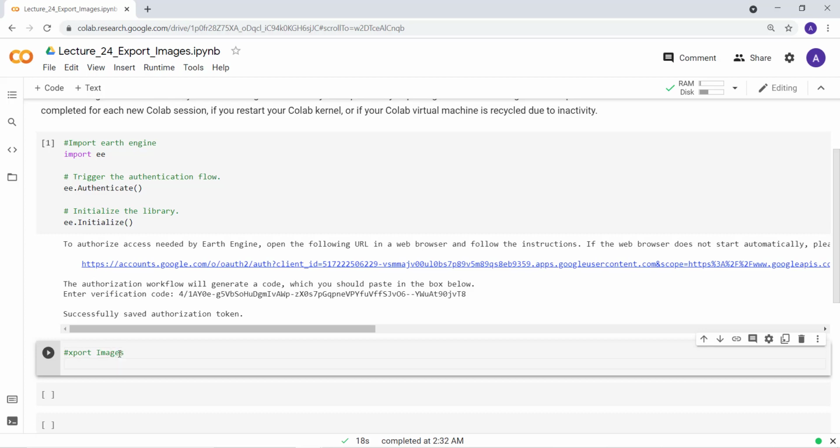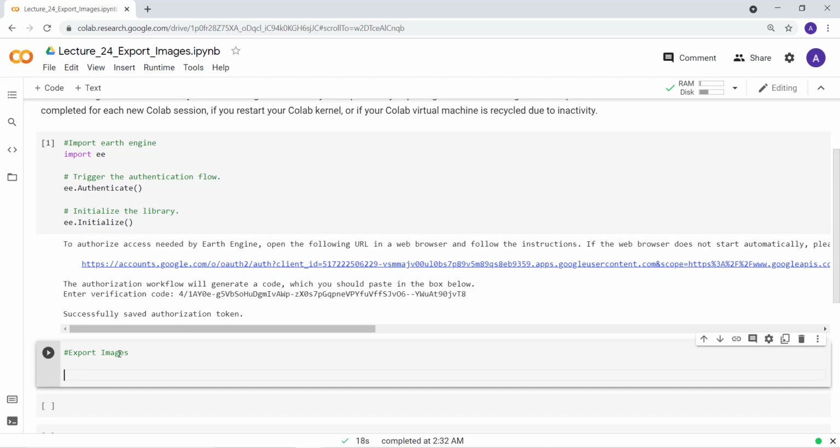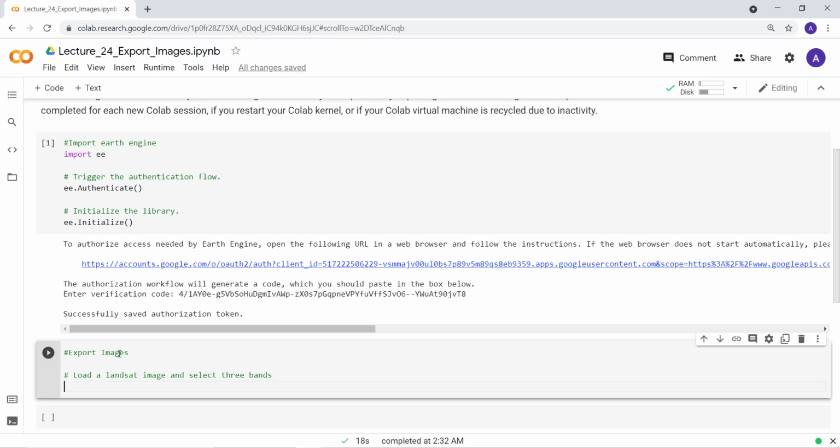So first thing is export image. That will be our task here, and then we will start by loading the Landsat data. So load Landsat image and select 3 bands. I'll load the Landsat data, Landsat 8 actually, because I'm loading the Landsat 8 image.